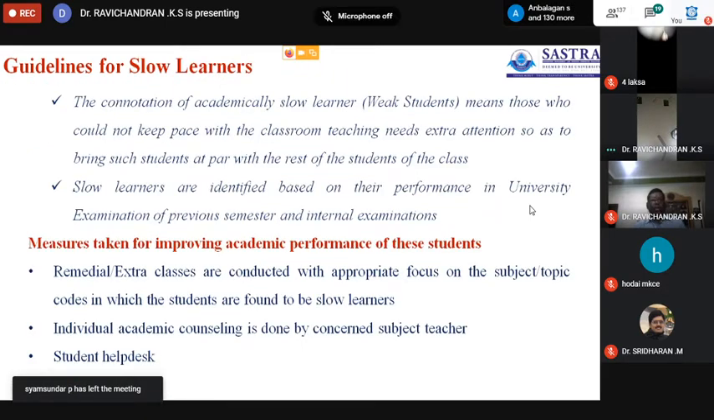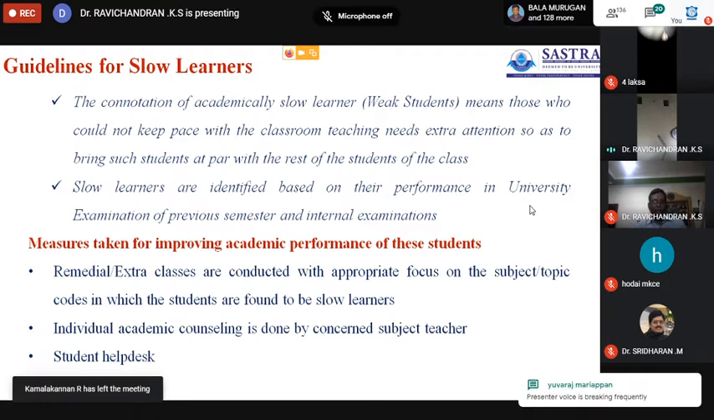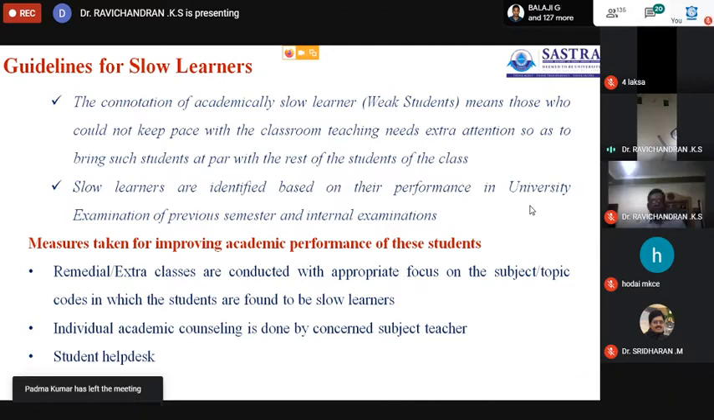In a similar way, one can identify the slow learners. Slow learners are also identified based on their performance in the university examinations of the previous semester or internal examinations. What are the measures for improving them? Here the role of the counselor is more important, because they are educationally slow learners. Then it is our responsibility, the teachers' responsibility, to increase the morale of those students and improve their level up to the institution level.